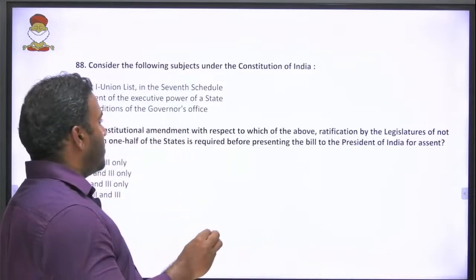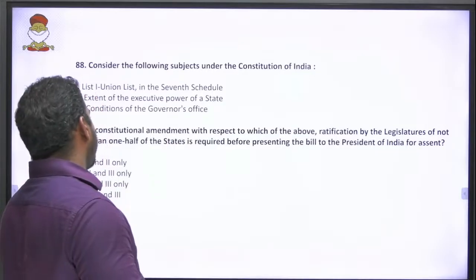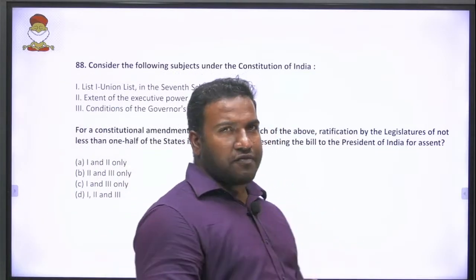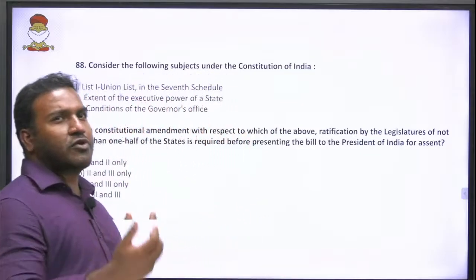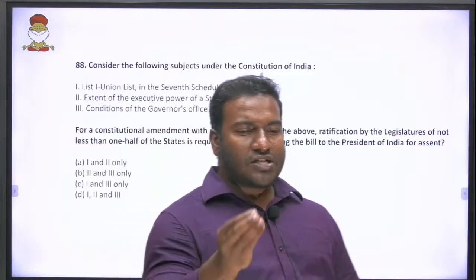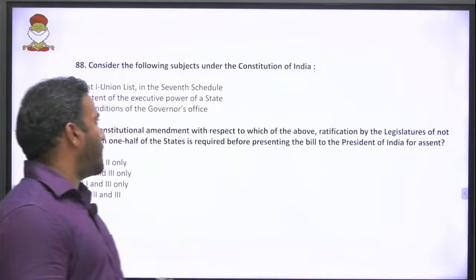For a constitutional amendment with respect to which of the above, ratification by the legislatures of not less than one half of the states, that means half of the states should ratify. Ratification is with those where the states are concerned. अगर states को concern ही नहीं है तो why they should ratify?